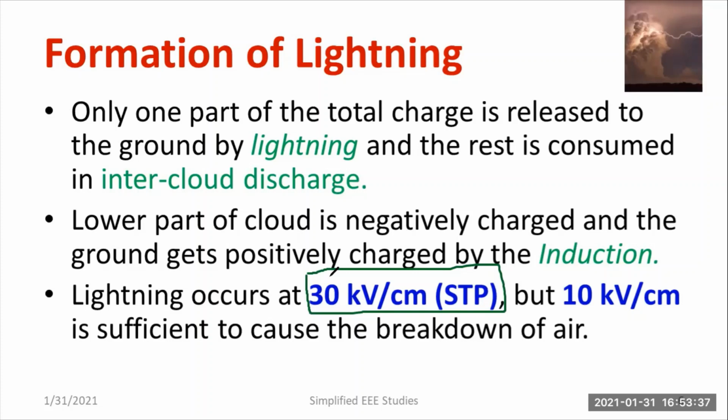But normally, because of moisture content, dust particles, etc., the dielectric breakdown will take place very early. Even at 10 kV per centimeter, the dielectric breakdown and discharge will take place. So 10 kV per centimeter is more than sufficient to cause lightning. That point you have to remember. Why is it not 30 kV per centimeter? Because of the moisture content and dust particles, ionization will take place fast. Ionization is a breakdown phenomenon, and gaseous dielectric breakdown of air will take place very early.